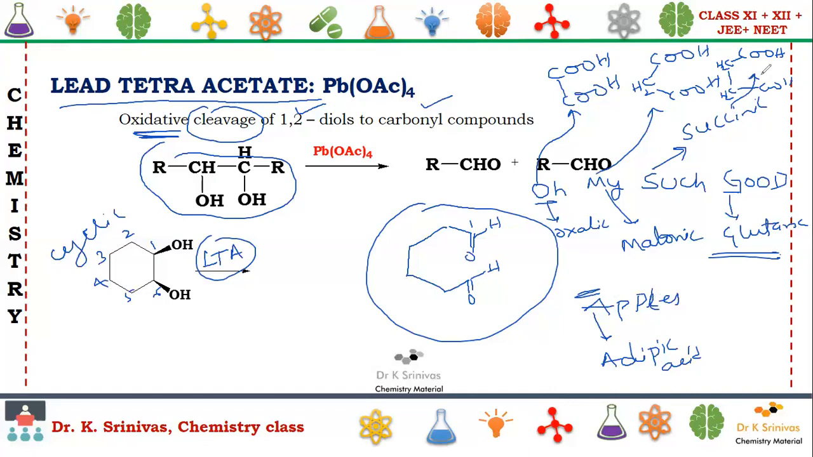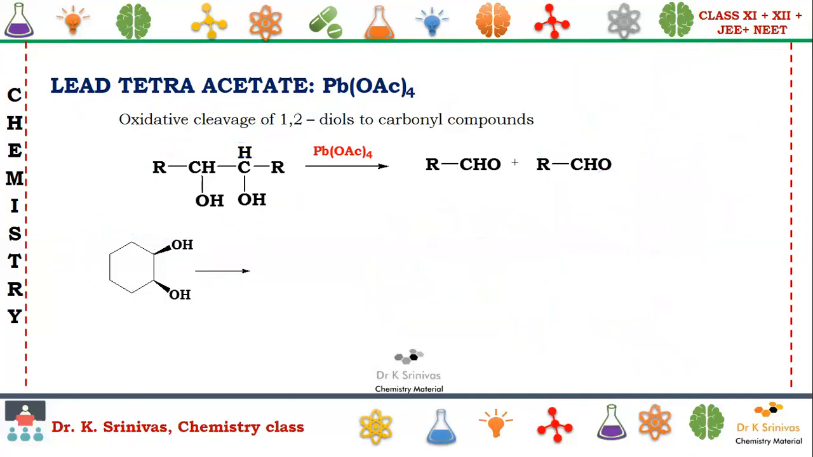In succinic we are having 1, 2, 3, 4 carbons. In glutaric we will have 5 carbons. In adipic acid we will have 6. We can check here: 1, 2, 3, 4, 5, 6. 6 means adipic. A simple method to remember. Okay, I am clearing all the drawings. Now let us go to the next slide.